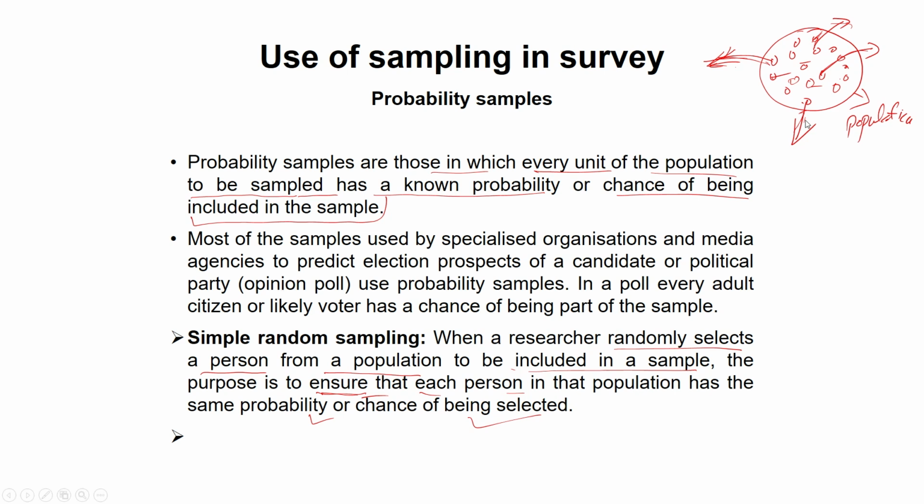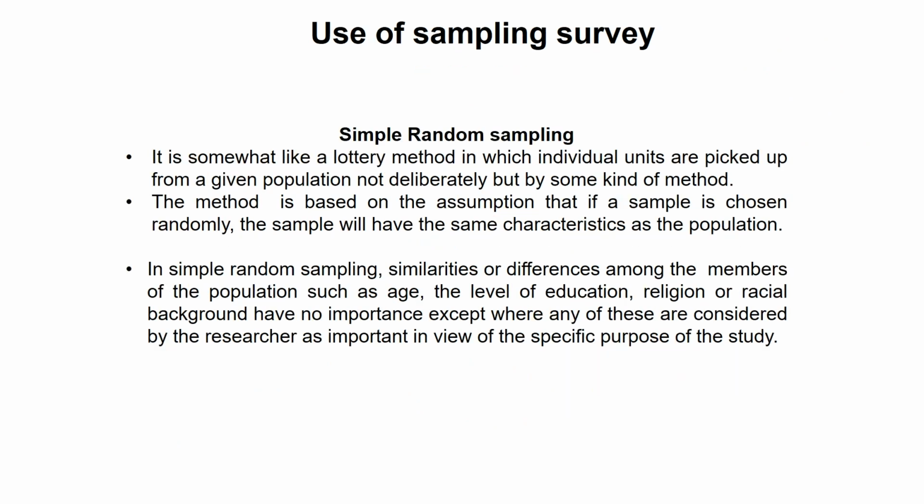So in simple random sampling, we say that the people in the population have an equal chance to become part of the sample. Each person has an equal chance out of this population to become a sample. Now let us see what simple random sampling is.